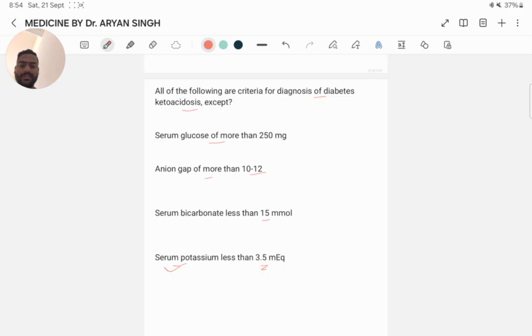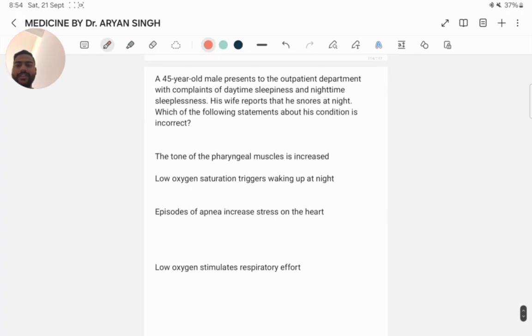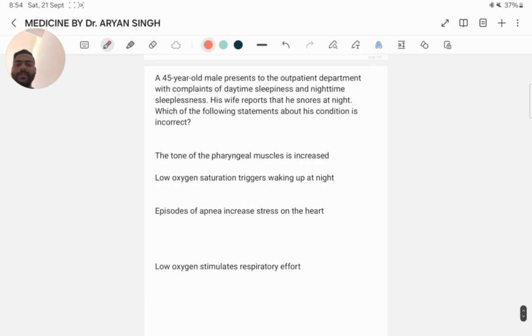Next question. A 45-year-old male presents to the OPD with complaints of daytime sleepiness and nighttime sleepiness. His wife reports that he snores at night. Which of the following statements about his condition is incorrect? The tone of the pharyngeal muscle is increased is the incorrect option.